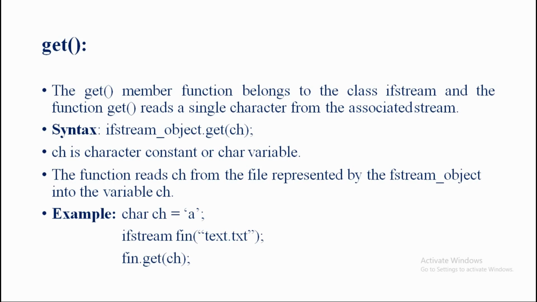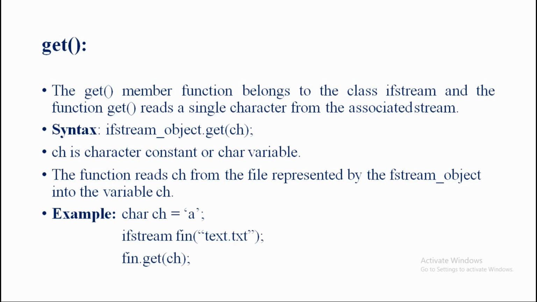Now in the second line, we write ifstream fin open the parentheses, opening of the double quotation, text dot txt, closing of the double quotation, closing of the parentheses and the semicolon. So in this line we can say that we open the file for input purposes only. Clear this point here? We open the file for input purposes only. So this is the syntax to open the file in this case here. And the name of the file is text.txt and we open it by using the object. The object is fin. Clear this point here? The class is the ifstream here, by using the object fin.